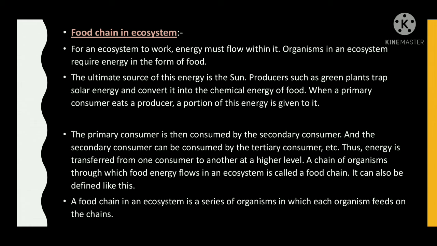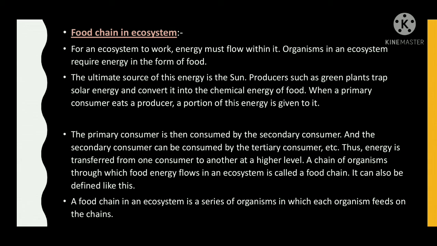When a primary consumer eats a producer, a portion of this energy is given to it. The primary consumer is then consumed by the secondary consumer, and the secondary consumer can be consumed by the tertiary consumer, etc. Thus, energy is transferred from one consumer to another at a higher level. A chain of organisms through which food energy flows in an ecosystem is called a food chain.